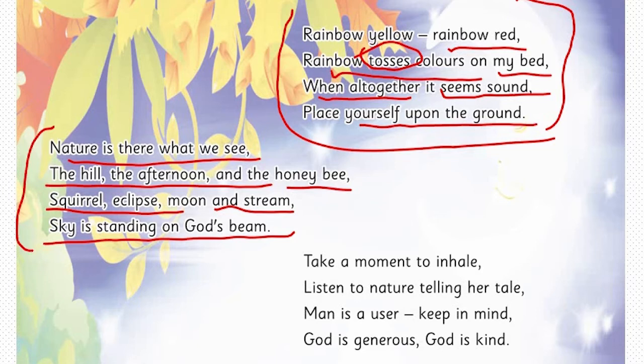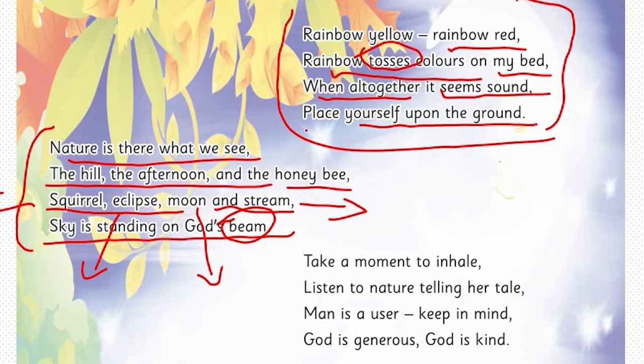We read in this stanza about the beauty of nature: the hill, the afternoon, the honeybee, the squirrel, eclipse, moon, stream, and the sky is also standing on God's beam. Here the beams mean the rays of the sun.